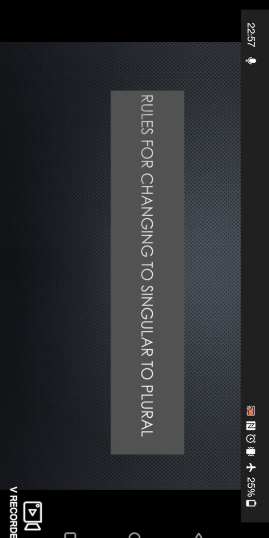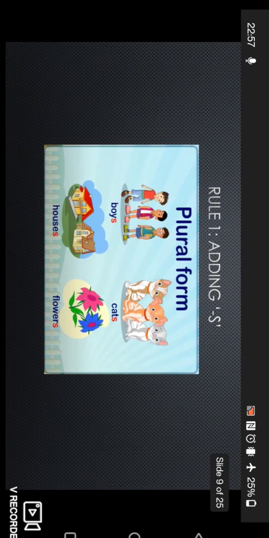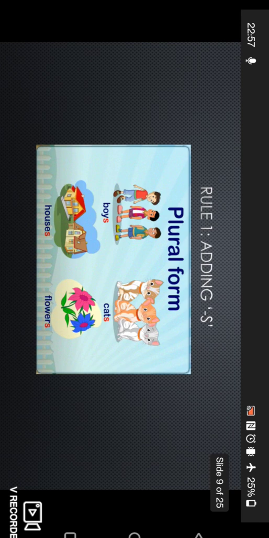Now we'll discuss some rules for changing singular to plural. First one is when we simply add s. We just simply add s to make it plural. For example, boys, cats, houses, and flowers. We have just added s to make it plural.